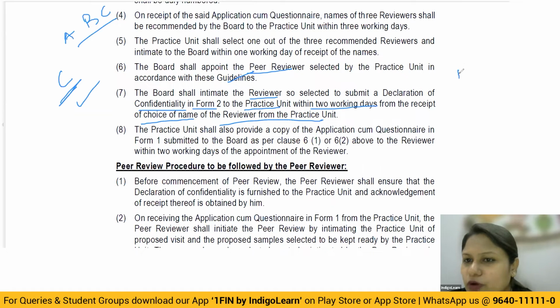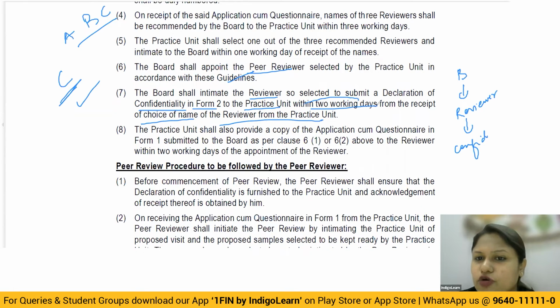So now the board is going to inform the reviewer. Obviously this reviewer has to submit a document signed by him about maintaining confidentiality. And this has to reach the practice unit within how many days? 2 working days. Submit a declaration of confidentiality in form 2 to the practice unit within 2 working days from the receipt of the choice of name of the reviewer from the practice unit. Got it? So that is important.